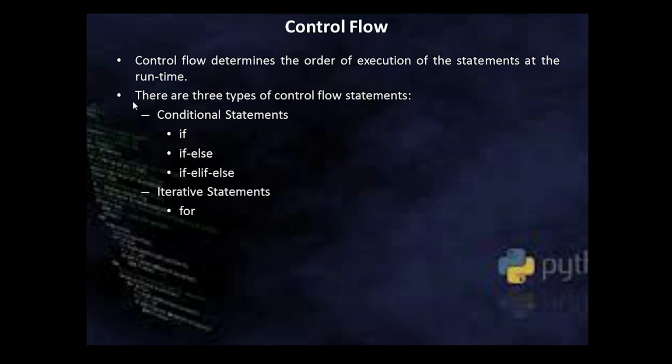In this category, there are for and while. Python doesn't support the do while loop like other languages. Here, there are only two very simple types of iterative statement, for and while. And that is the reason Python is called simple and easy to learn. In the case of conditional statements also, they have given only three selected types. Then we have transfer statements: break, continue, and pass. We'll be discussing all of these one by one.